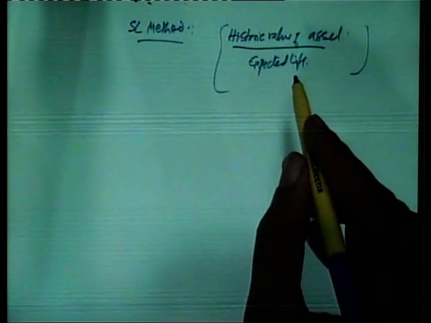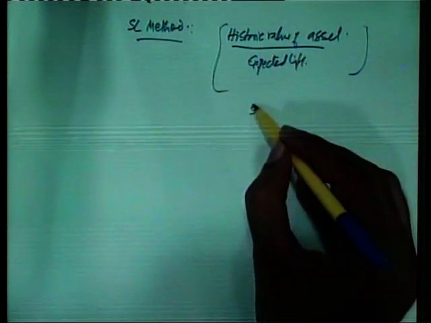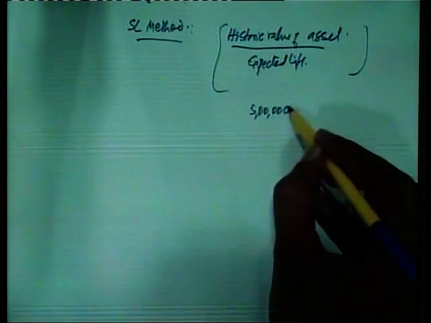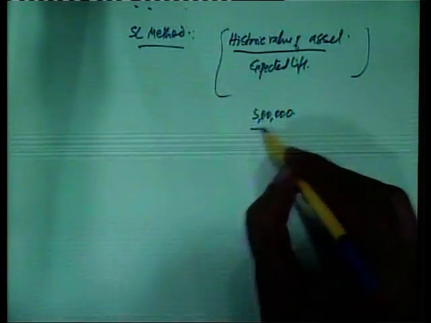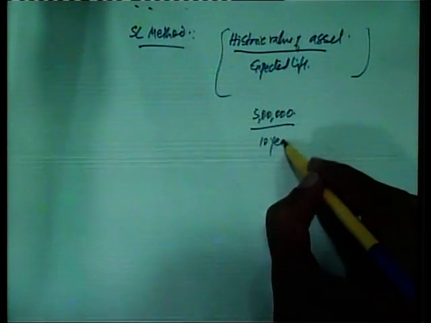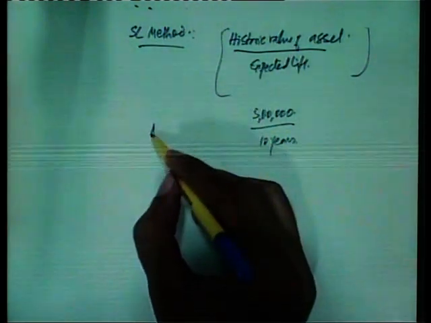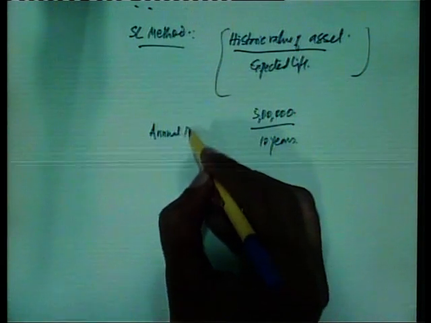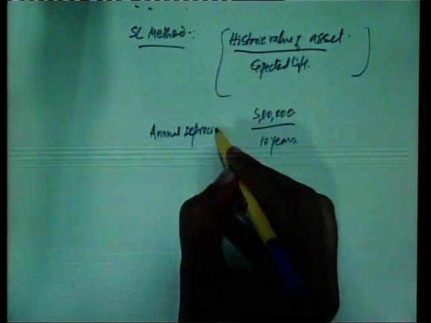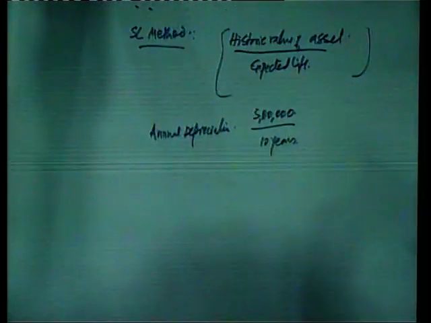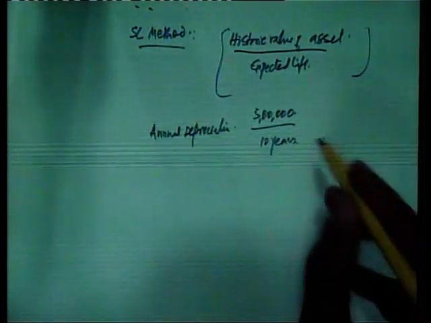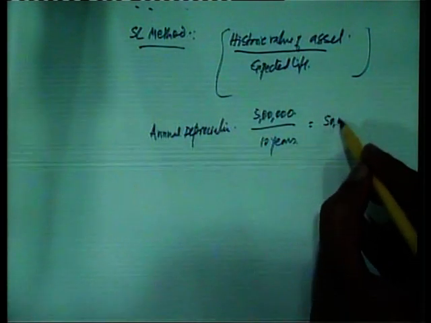Now, for instance, let us say we buy an asset for rupees 5 lakh and the expected life is, let us say, 10 years. Then our annual depreciation is 50,000 rupees.